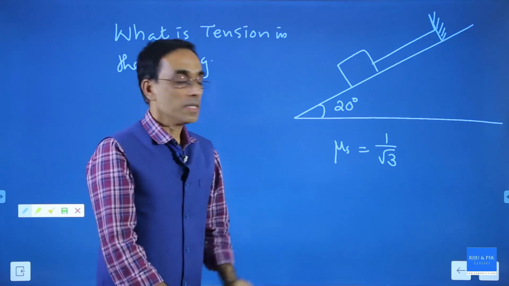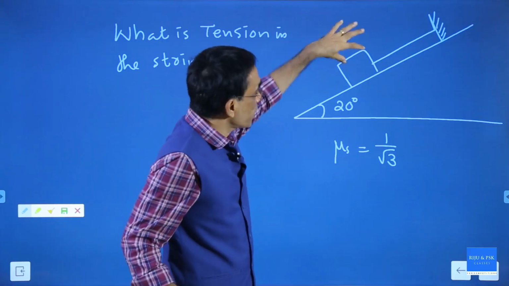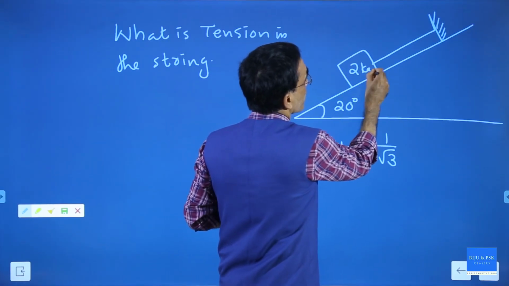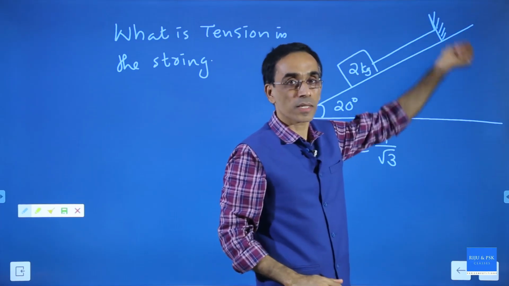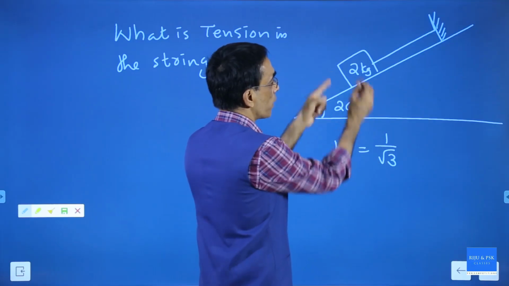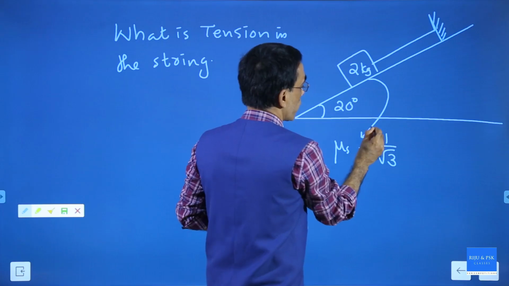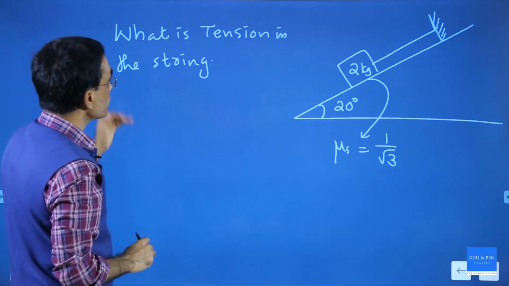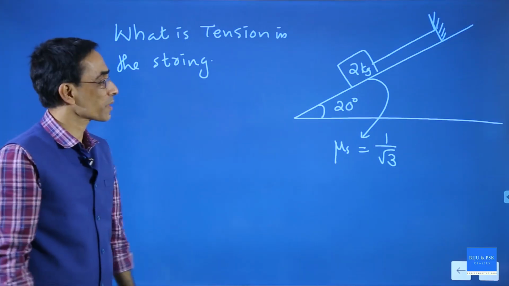Look at the question. There is an inclined plane, angle 20 degree. There is a block, say mass 2 kilogram, and this is tied by a string to a fixed support. It is given that the coefficient of friction mu s equals 1 by root 3 for the body here. Now the question is, what is the tension in the string?